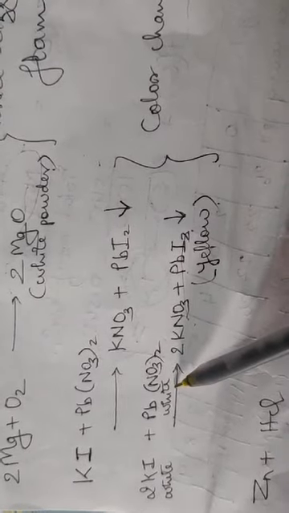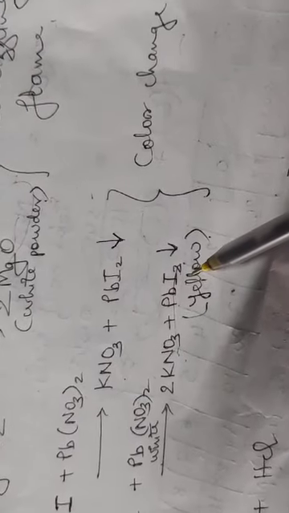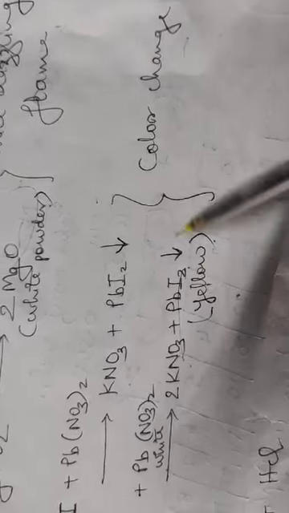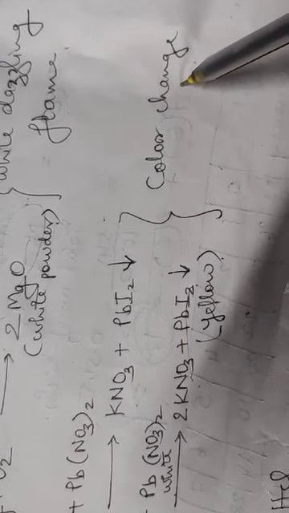I told you both are white colored solutions, and it becomes a yellow colored precipitate. So a color change is found in this reaction. A third one which you come across is wherein gas is liberated, at the same time heat is also evolved. So not only gas but heat is also evolved.